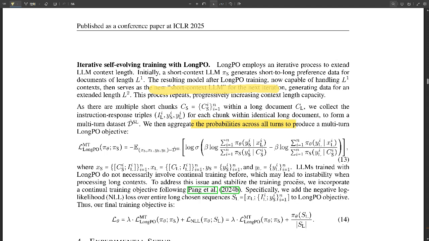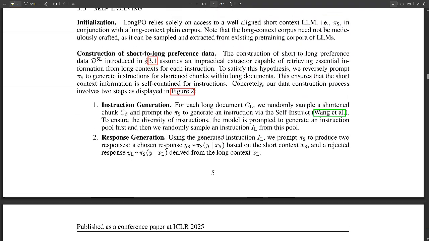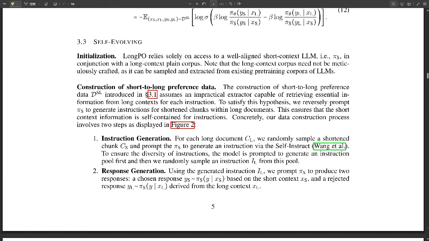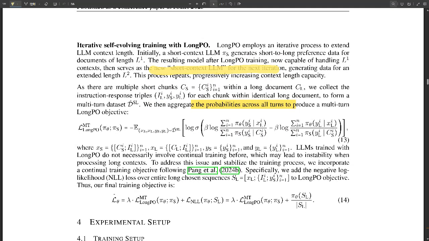Oh, like taking apart a clock to see how each gear makes it tick. Perfect analogy. They found that both the short to long preference data and the short to long constraint were super important. Take away either one, and performance tanked. So it's not just one secret ingredient, it's the two together.